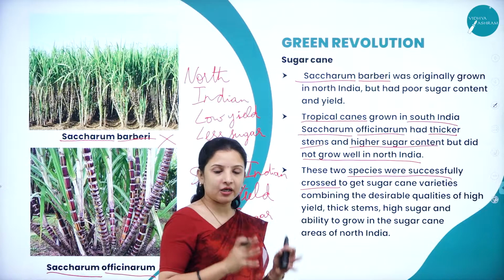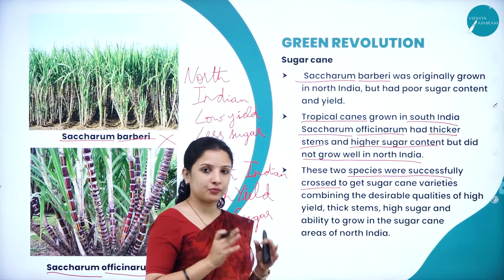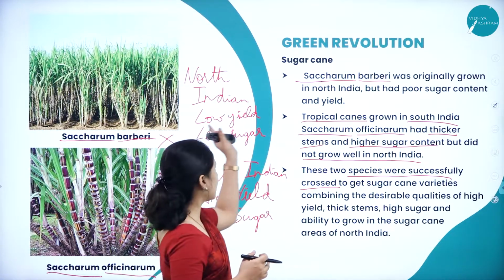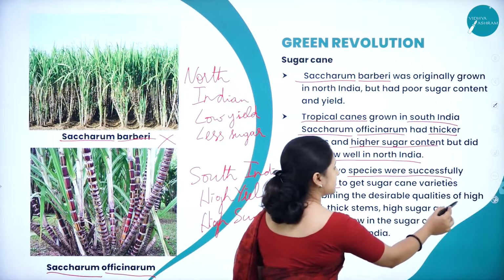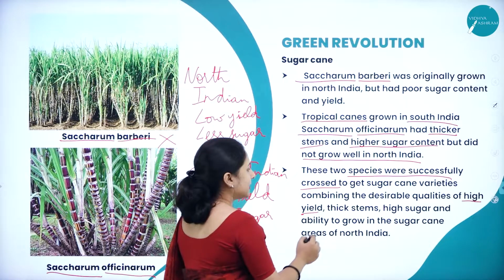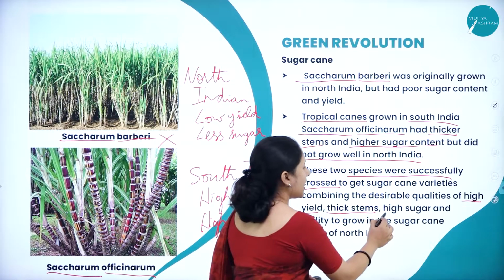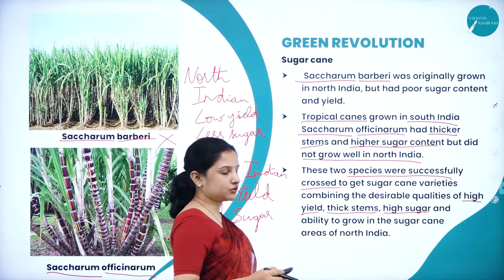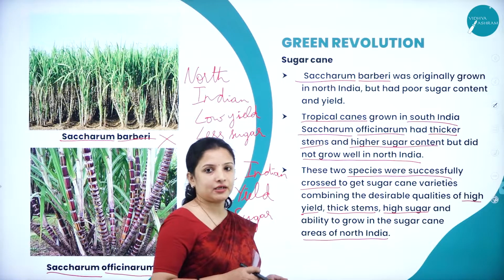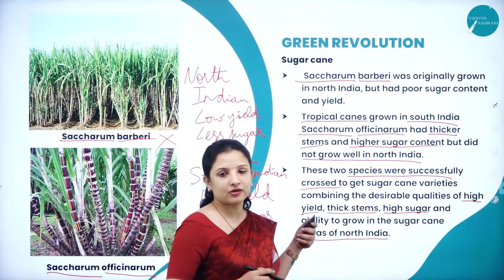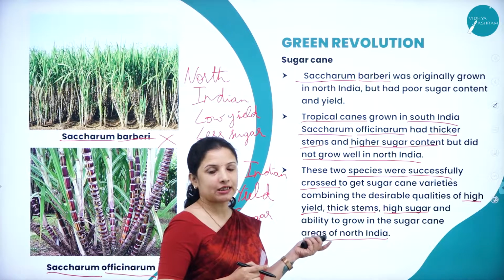Therefore, that hybrid variety of sugar cane had different qualities such as high yield, thick stems, high sugar content, and also the ability to grow in the areas of North India. So that is how the sugarcane revolution actually started.